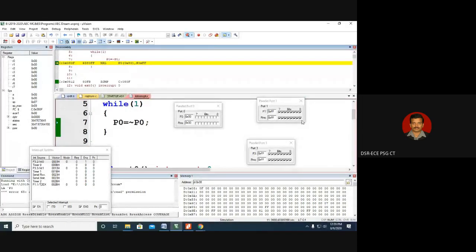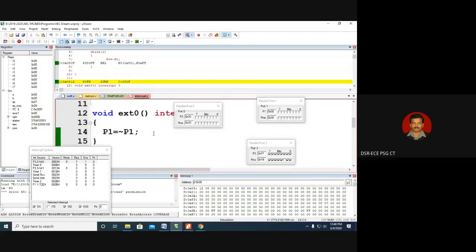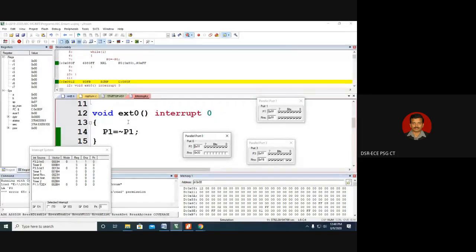See, port 1 is not blinking. Only the main routine is getting executed. Whenever an interrupt is there, the interrupt service routine will get executed. The blinking of port 1 is the interrupt service routine that we have written here. You can see, port 1 has to blink. That is the service routine we have written. That is why port 1 is blinking as long as there is an interrupt.